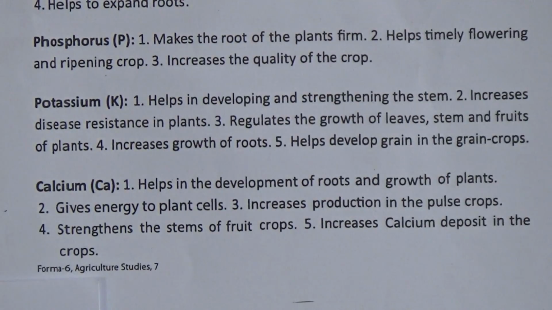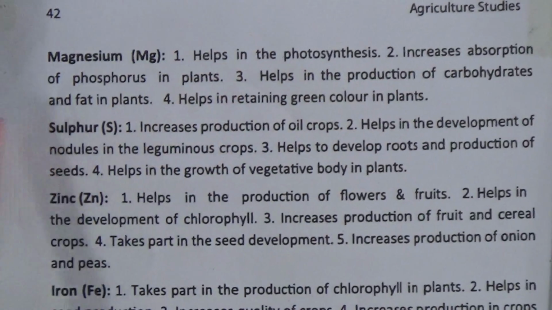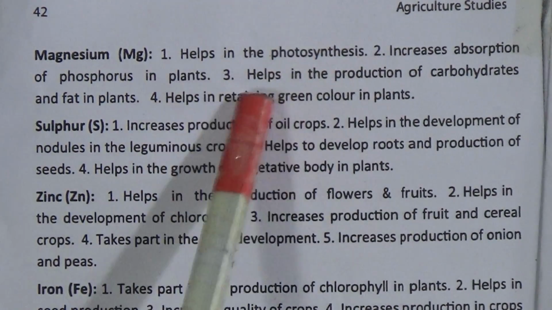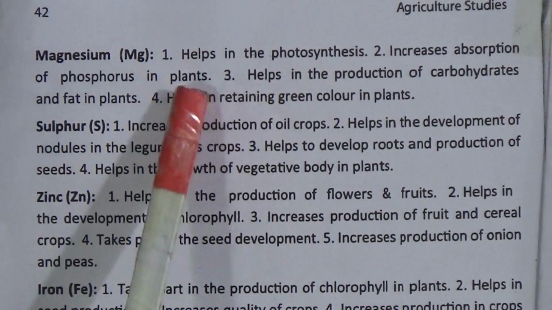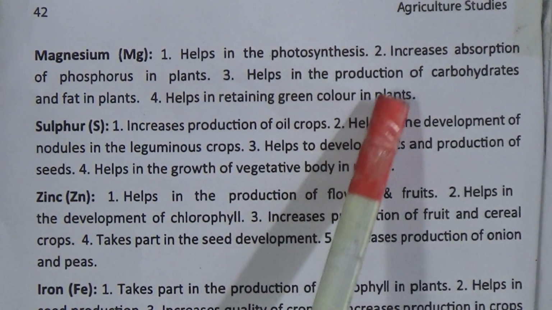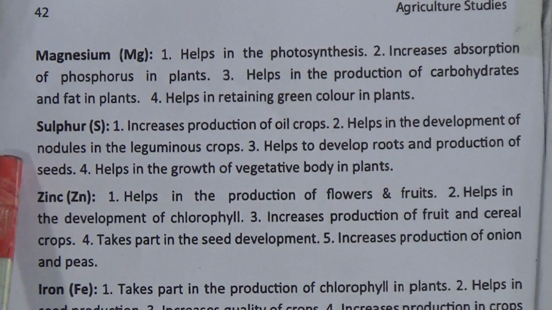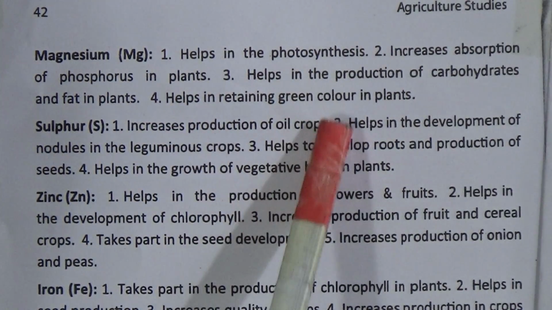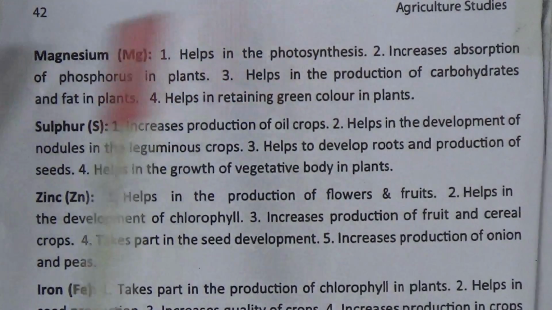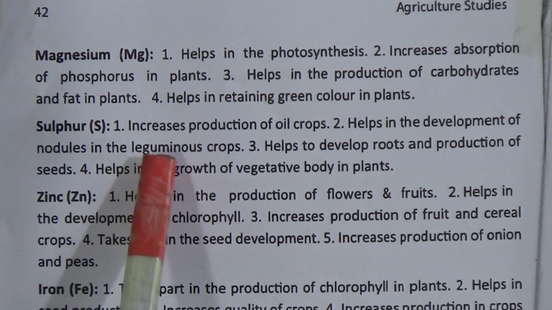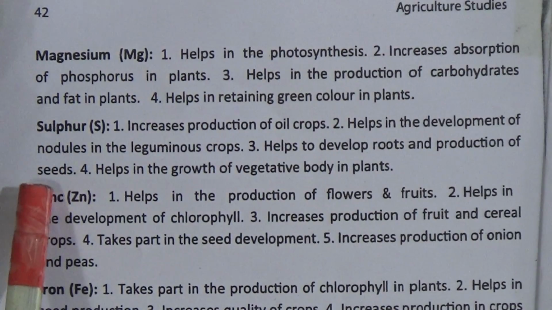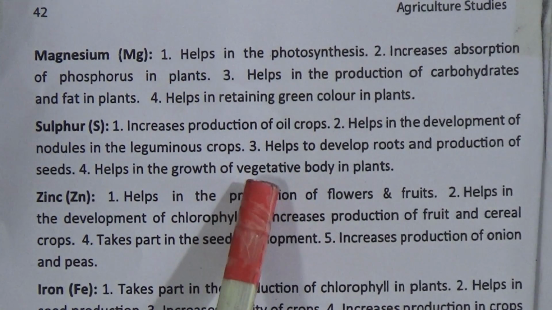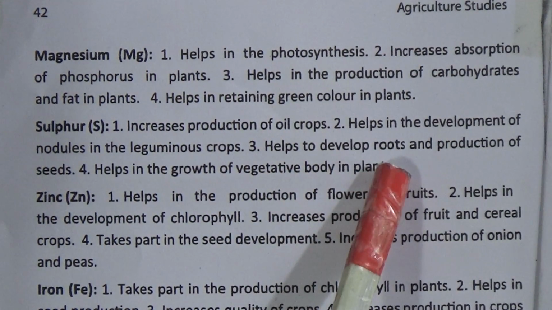Now, magnesium. Helps in photosynthesis. Increases absorption of phosphorus in plants. Helps in the production of carbohydrates and fat in plants. Helps in retaining green color in plants. Sulfur. Increases production of oil crops. Helps in the development of nodules in the leguminous crops. Helps to develop roots and production of seeds. Helps in the growth of the vegetative body in plants.